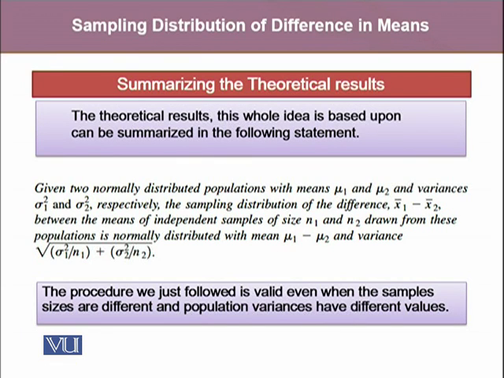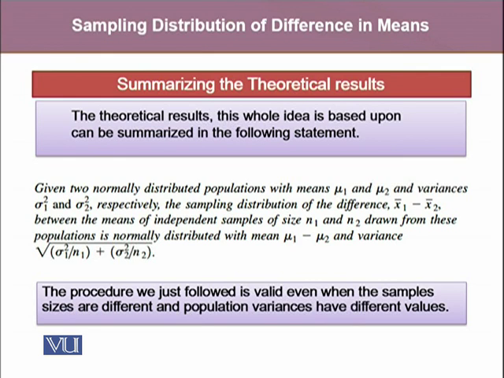The theoretical result here, on which the whole idea is based, can be summed up in the following statement: given two normally distributed populations with means mu1 and mu2 and variances sigma 1 square and sigma 2 square respectively, the sampling distribution of the difference x1 bar minus x2 bar between the means of independent samples of sizes n1 and n2 drawn from these populations is normally distributed with mean mu1 minus mu2 and variance sigma 1 square over n1 plus sigma 2 square over n2.